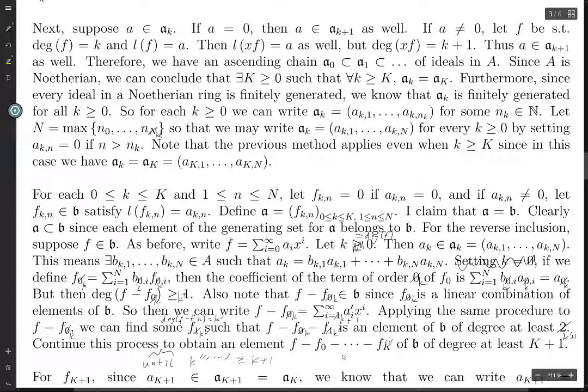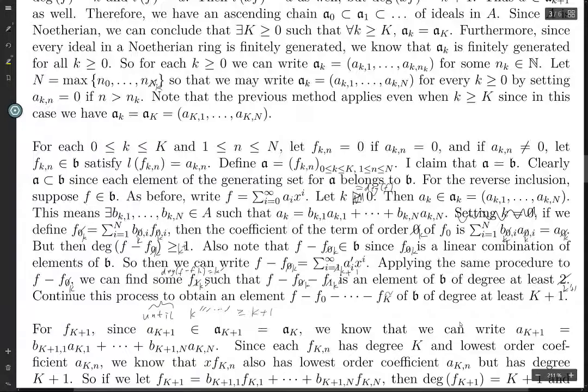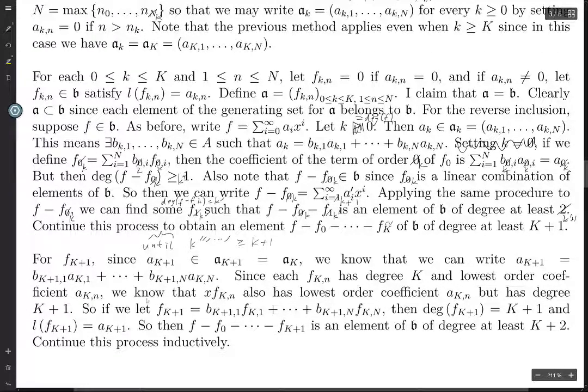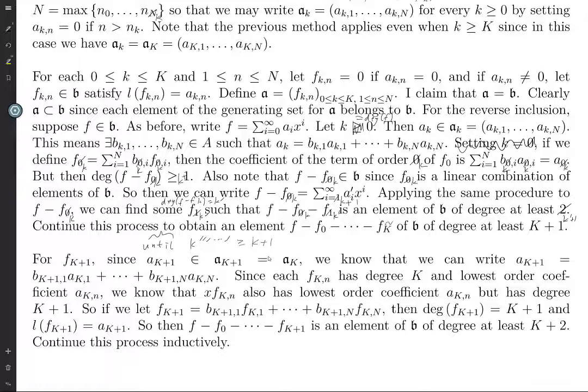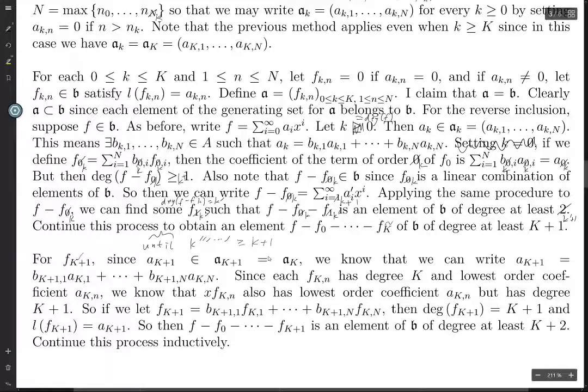So anyways, we've now reduced to the case where we look at elements of B which have degree at least capital K plus 1. Okay? So now, for f capital K plus 1, we know that a sub k plus 1... Ugh, no. We have to do it again. We can't start with capital K plus 1. We're going to call this f capital K prime plus 1.